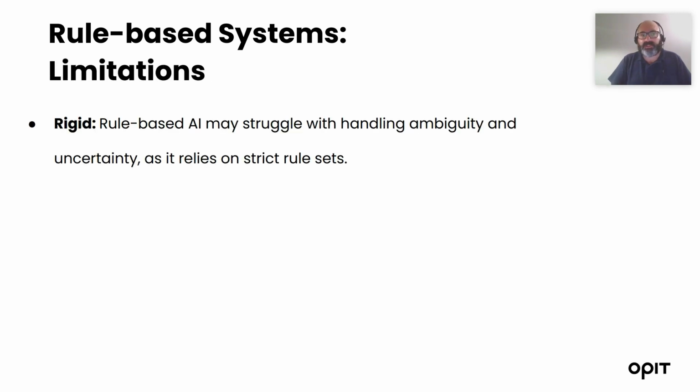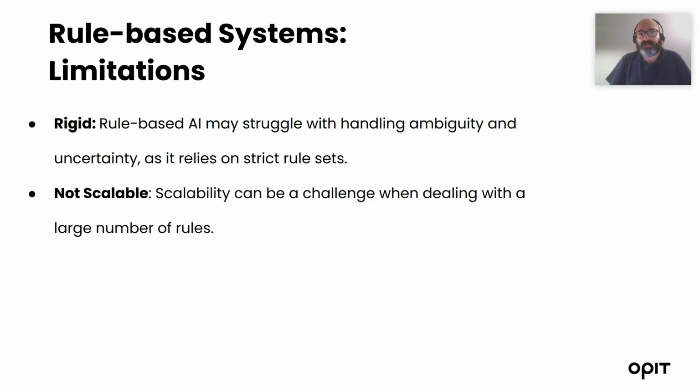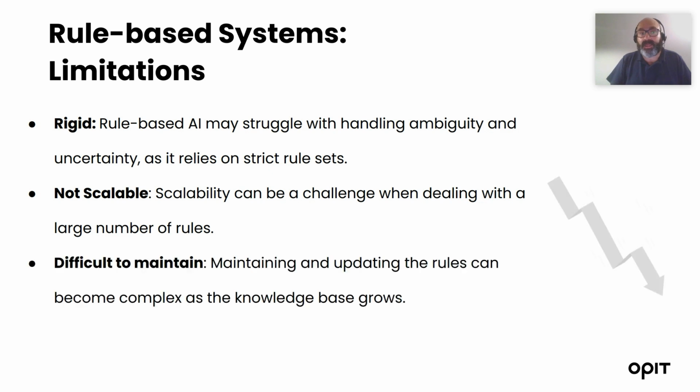But of course, there are limitations, and the limitation is that sometimes they are rigid. These rules cannot handle ambiguity and uncertainty, and the world is very noisy and very uncertain, so these rules need to be designed with a lot of care. Of course, they are not scalable. Scalability can be a challenge when dealing with a large number of rules, and this also becomes difficult to manage.